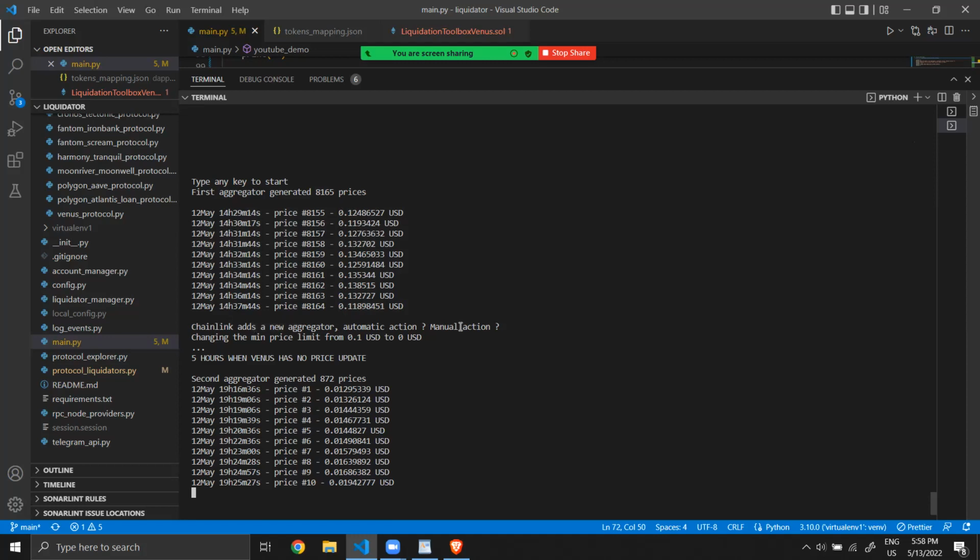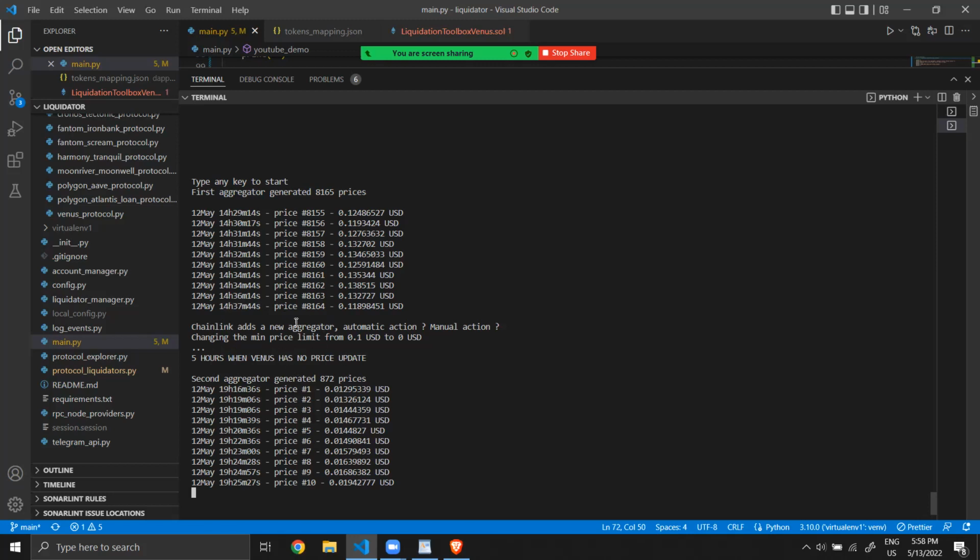I don't know if it was automatic or manual, but Chainlink replaced the first aggregator with the other aggregator that is now able to provide a price that is below 0.1 USD. And between the two, it was 2 p.m. and here it was 7 p.m. So 5 hours occurred when Venus had no price updates.